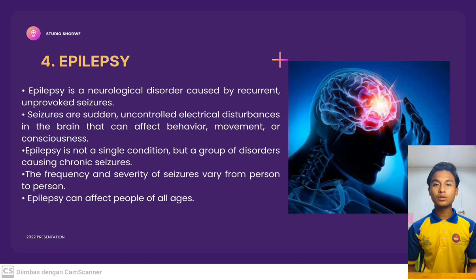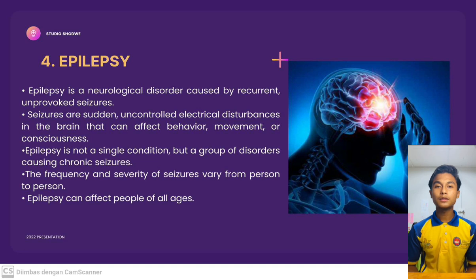Epilepsy is a neurological disorder that affects the nervous system. Epilepsy is a condition caused by unexplained repeated seizures. Seizures occur when there are sudden and uncontrolled electrical disturbances in the brain, which can affect behavior, movement, or consciousness.